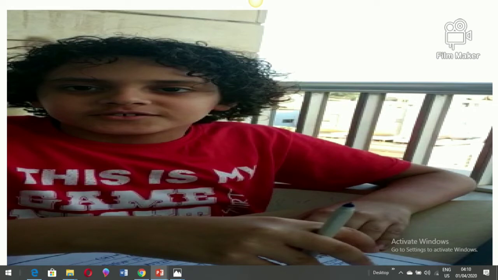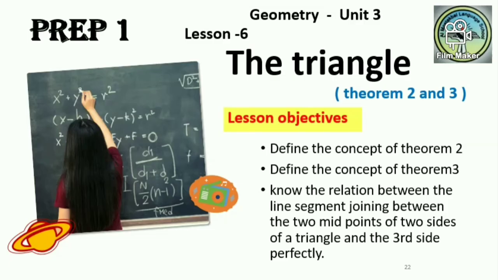Now, let's start our session today with the lesson objectives. Triangle Theorem 2 and 3. The lesson objectives: define the concept of Theorem 2, define the concept of Theorem 3, and know the relation between the line segment joining the two midpoints of two sides of a triangle and the third side perfectly.